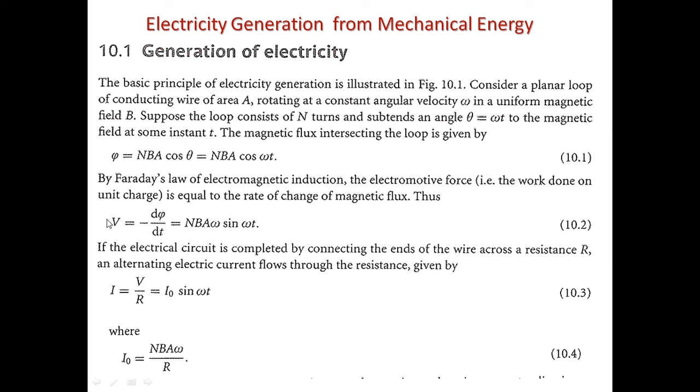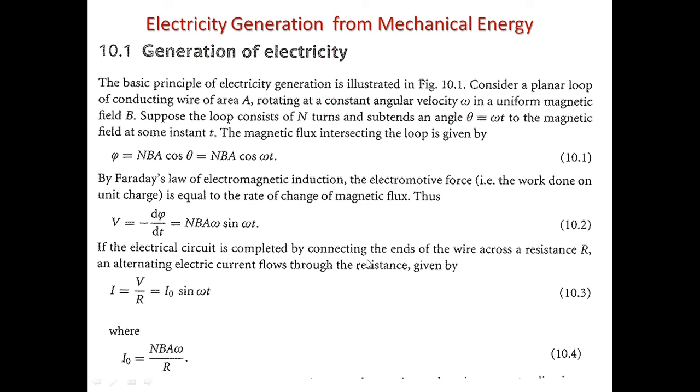Thus, V is equal to minus d phi by dt, which works out to NBA omega sine omega t. You can clearly see that the voltage generated, which is the electromotive force, is proportional to sine omega t, so the voltage will be in the form of a sine wave.